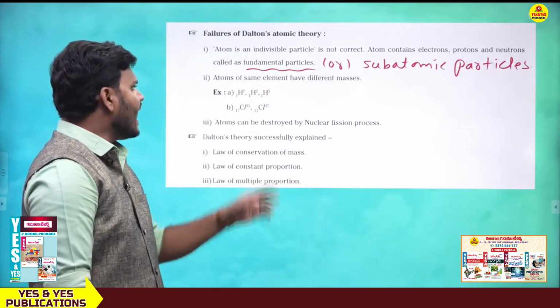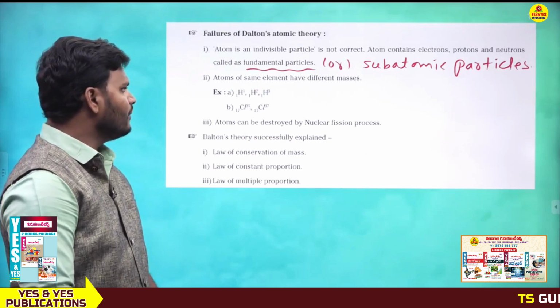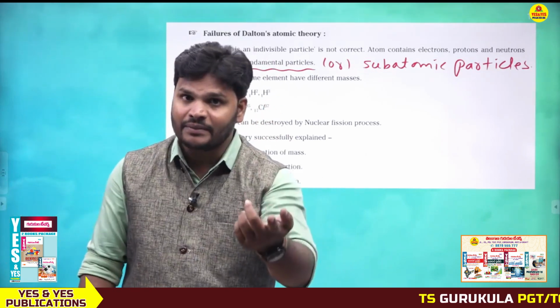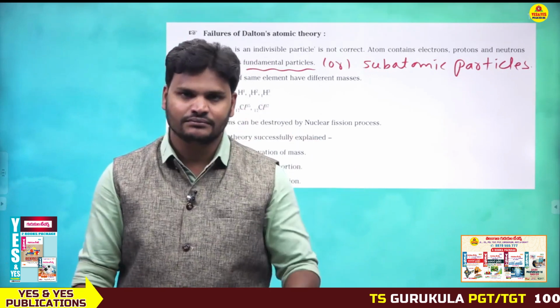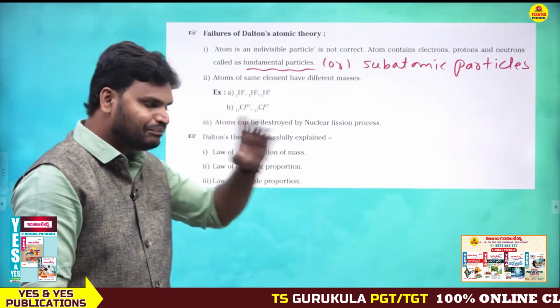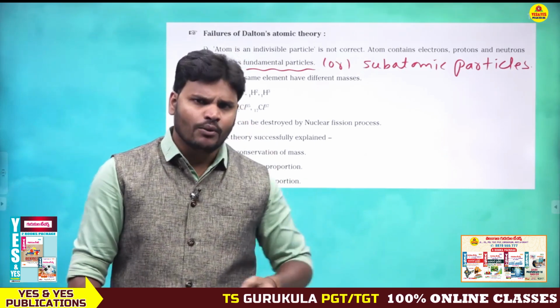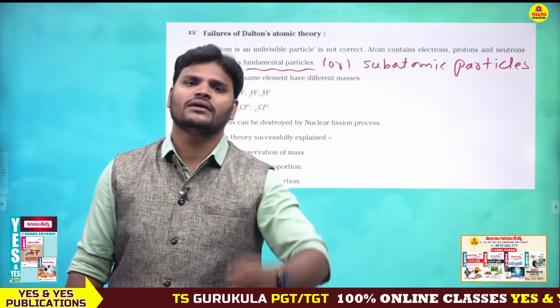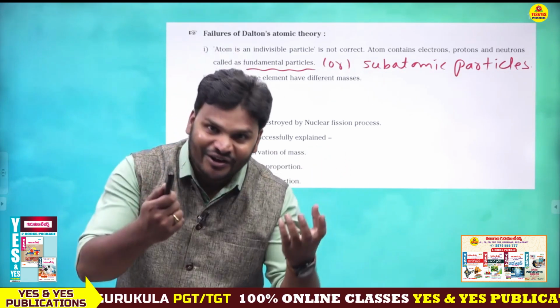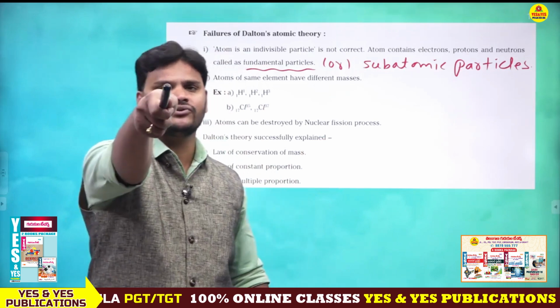Next, atoms of the same element have different masses. But what did John Dalton say? Atoms of the same element have the same mass, but that is also a wrong statement. Why? Because most of the elements show isotopes. What is an isotope? Same atomic number but different mass number. That's the reason that statement is also wrong.